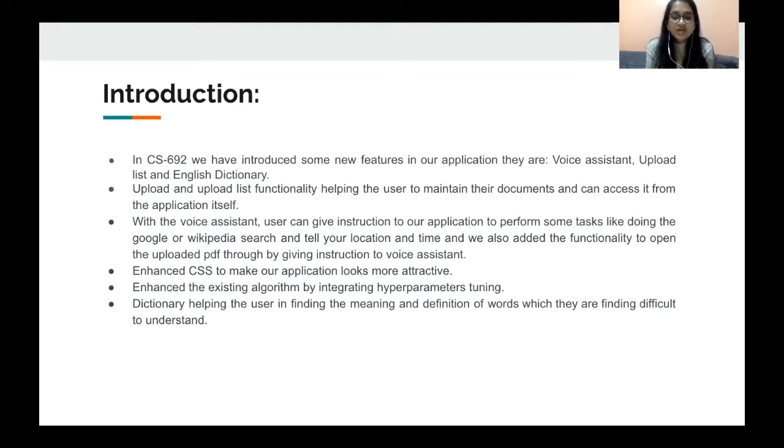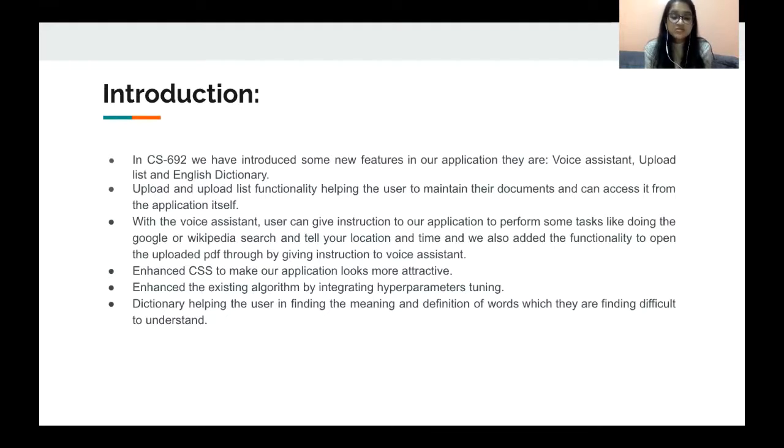In addition to that, we've also added functionality wherein the user will be able to open an uploaded PDF by giving a voice instruction. We have also enhanced the CSS of this application such that it looks more attractive. And we have also made a couple of changes to our existing algorithm by integrating hyperparameter tuning.